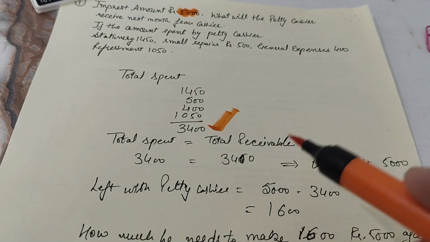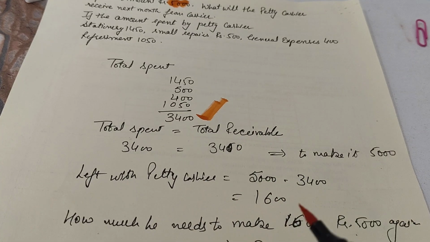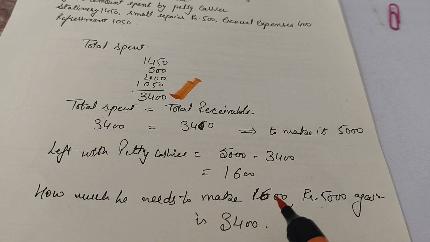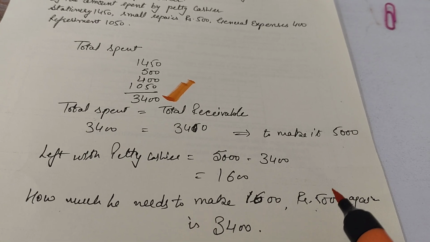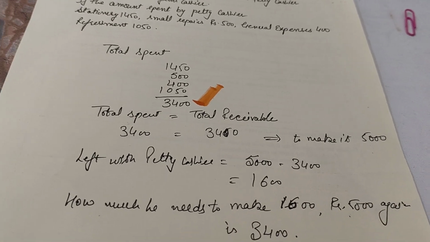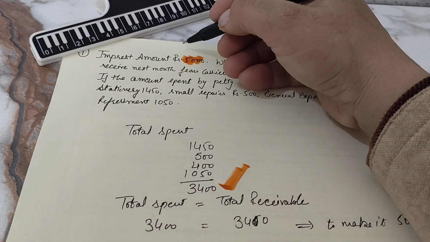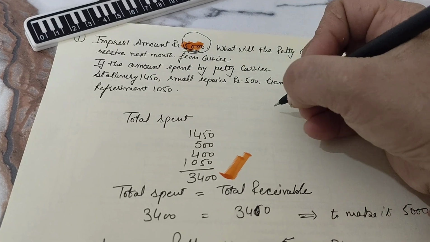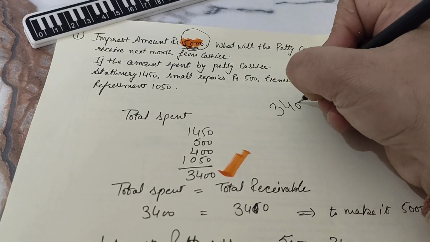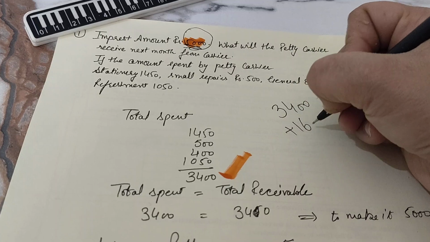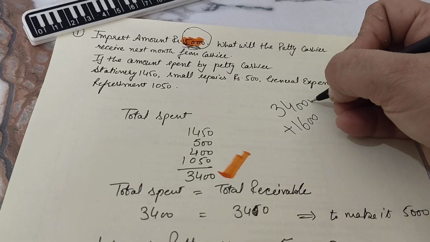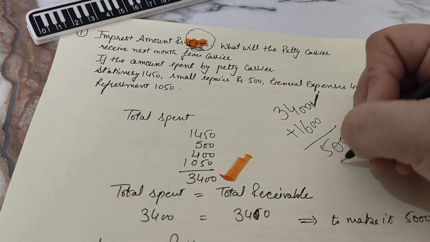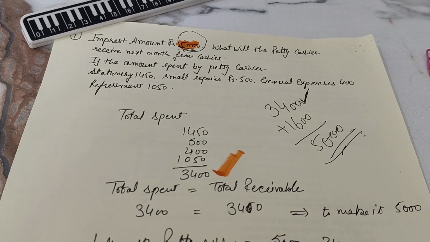That is, he should receive a sum of rupees 3400, so as to make his 1600 rupees again a sum of 5000. As per the question, every month beginning he should have 5000 rupees. If he spent 3400 and is left with 1600, he should receive 3400 to make it again a sum of rupees 5000.